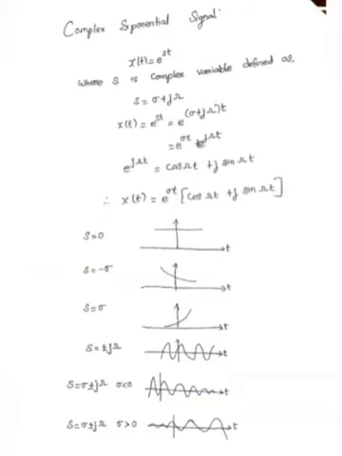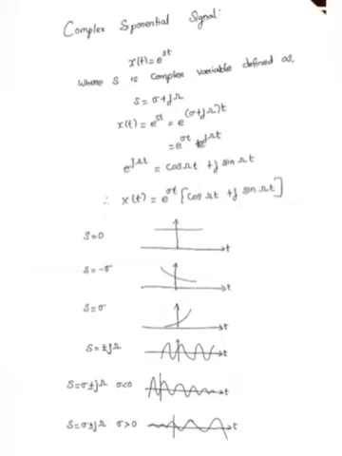We know that e power j omega t equal to cos omega t plus j sin omega t. Suppose s equal to 0, then we get a DC signal. Then s equal to minus omega means a decaying signal. S equal to plus omega means a growing signal. Already we have seen the real exponential signals.